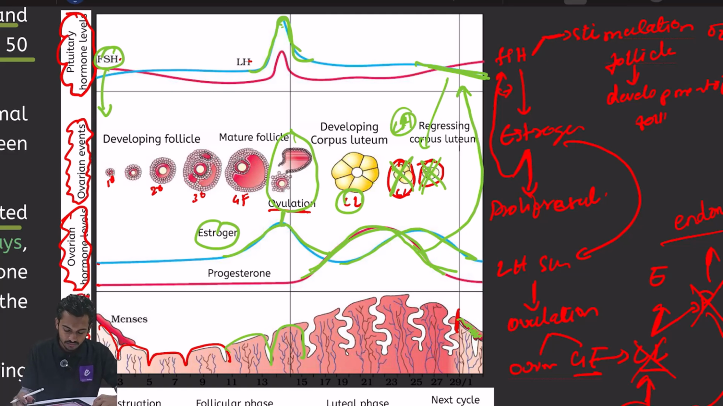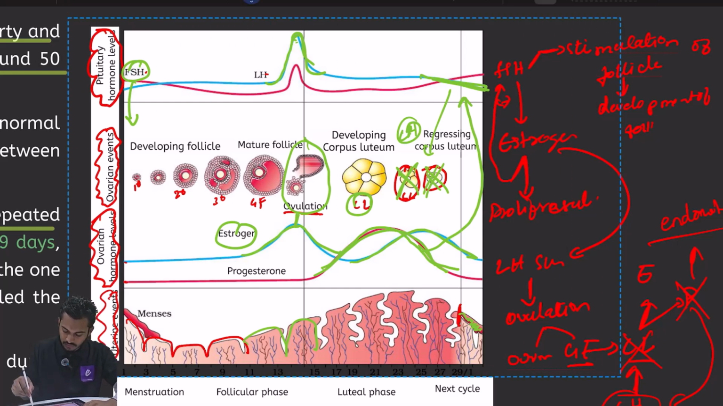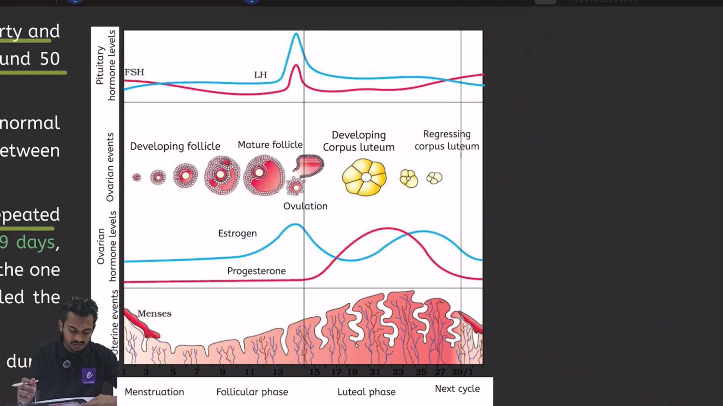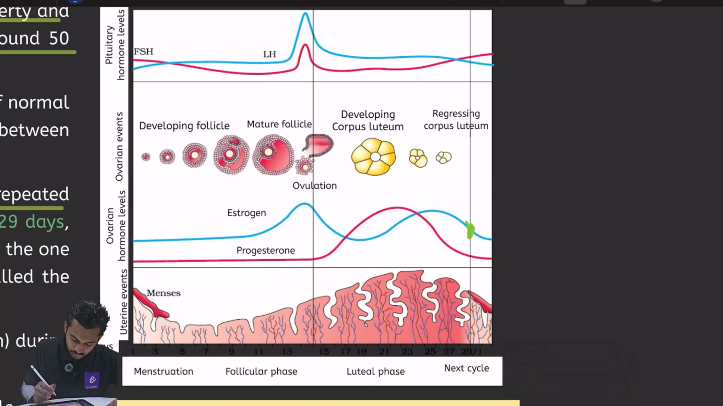Understood? Now what happens? Now see here. I will remove all of these things. Now see here. At the end of the cycle, what is happening? Estrogen is also falling, right? Estrogen is also falling because if the corpus luteum degenerates, there is no one to release estrogen. So the level of estrogen will also come down. No estrogen means there are low levels of estrogen. At the end of the cycle, you can see there are low levels of estrogen.